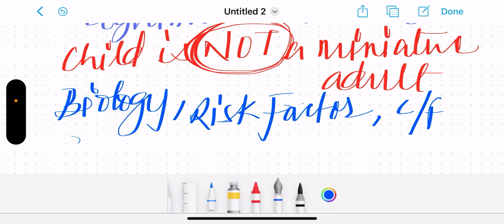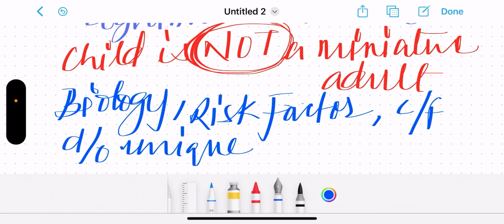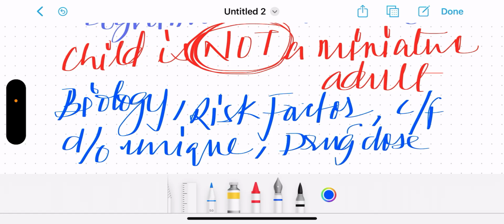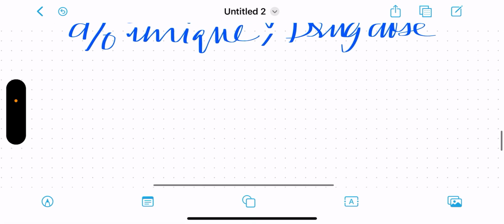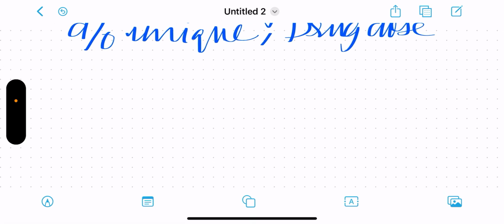They have certain unique disorders that are only found in pediatric age groups. Then they have specific drug dosage systems. Their drug dosing is different. So these are the things that make them unique.